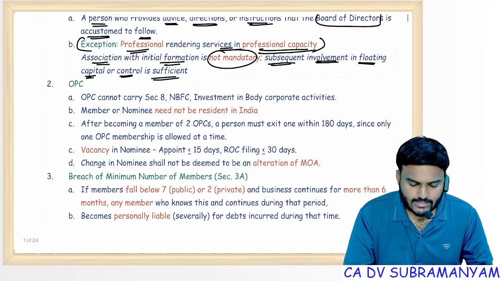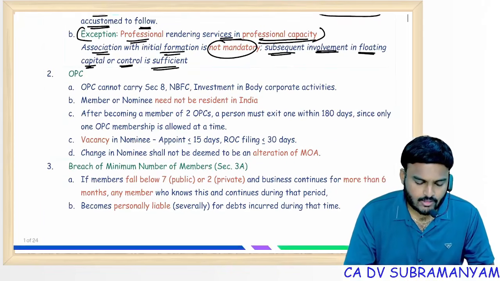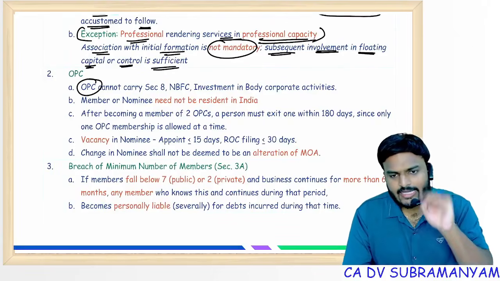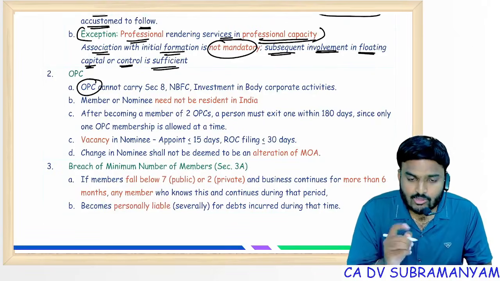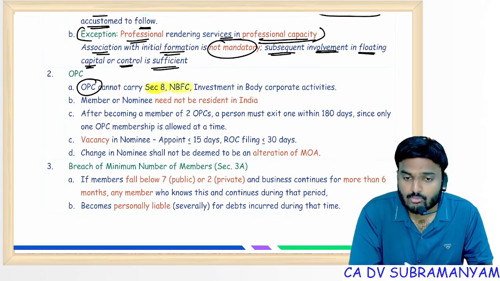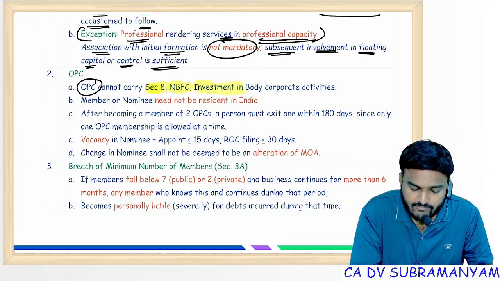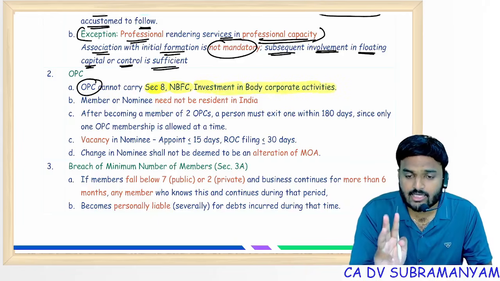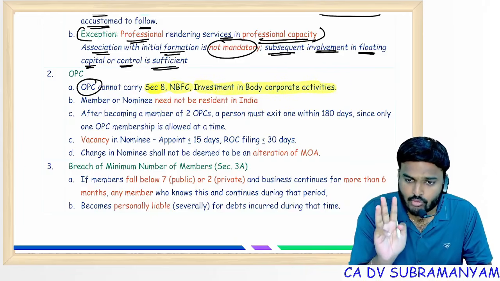Next, OPC, one person company. OPC cannot carry out three activities. What are those three activities? Section 8 company activities, that means charitable activities, NBFC activities, and investment in body corporate activities. These three activities are prohibited.